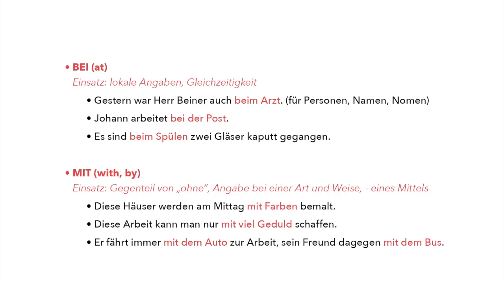The next example, "Diese Arbeit kann man nur mit viel Geduld schaffen." So here I want to say that it needs a lot of patience to do this work. So this work can be achieved only with a lot of patience. And the third example, "Er fährt immer mit dem Auto zur Arbeit." So he always drives by car to work. "Sein Freund dagegen mit dem Bus." His friend, on the contrary, by bus.